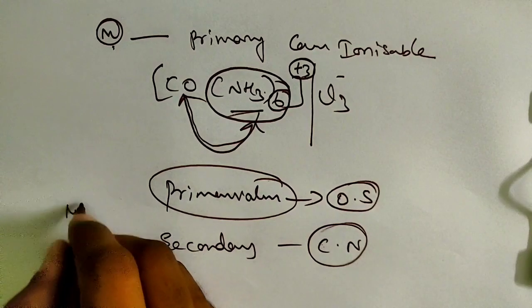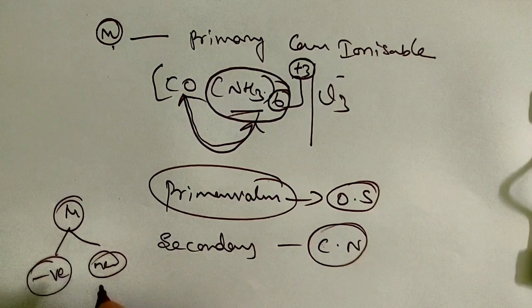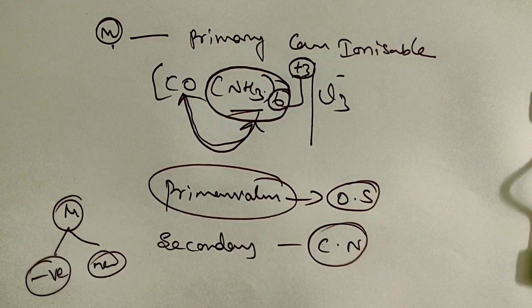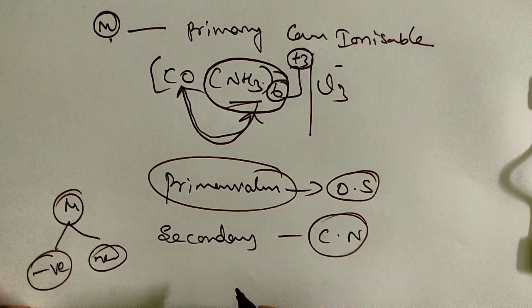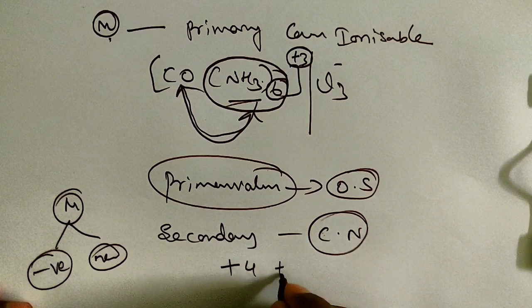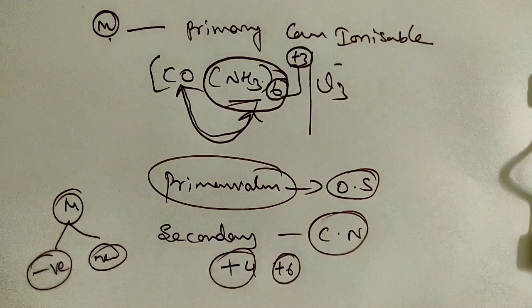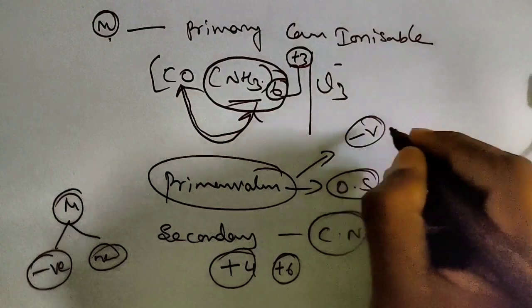For the central metal atom, previously I said either a negative ion or a neutral molecule can bond together to form a coordination valency. Clear, children? Now every metal has a fixed number of secondary valencies, or coordination number. In this lesson we are going to study coordination numbers 4 and 6 for different metals.